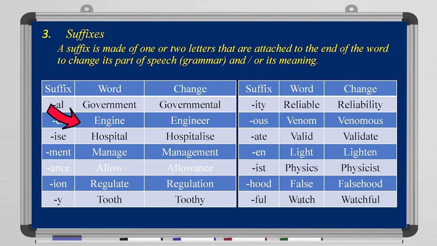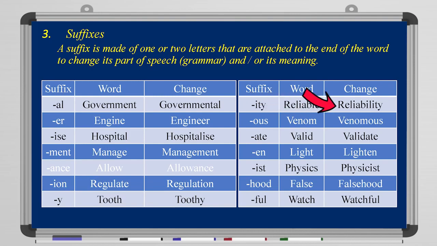Engine, with er at the end of the word, when we add the suffix er, it becomes an engineer. Hospital, when we add ise at the end, it becomes hospitalize. All right? Manage, it becomes management. Allow, allowance. Regulate, regulation. Tooth, toothy.